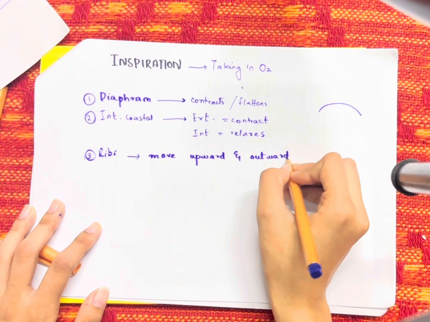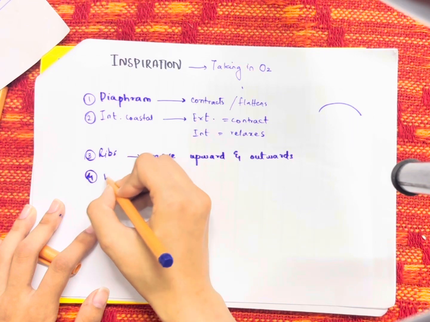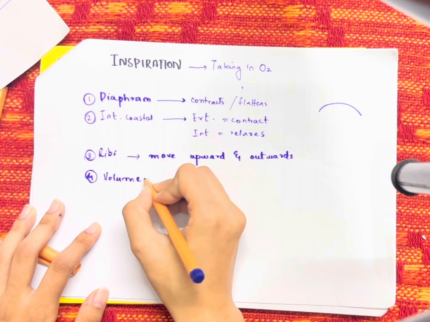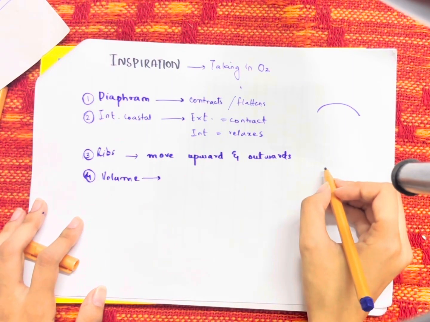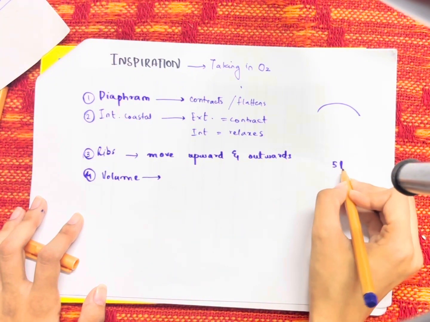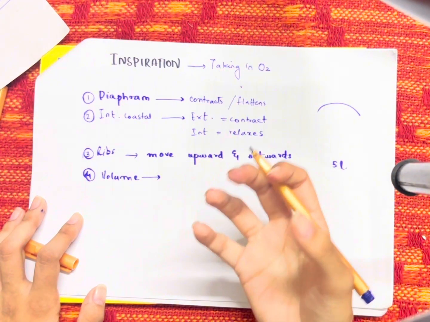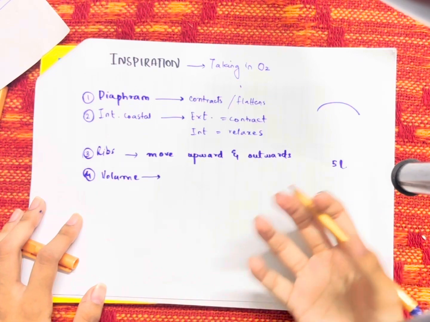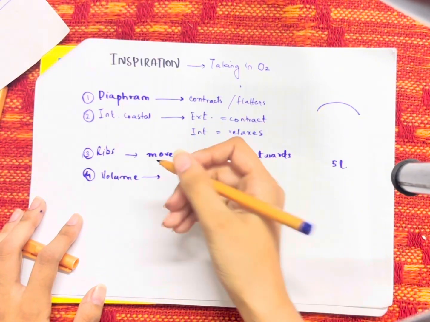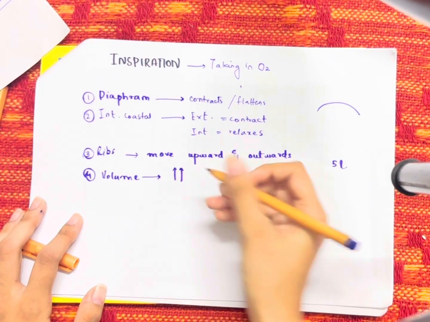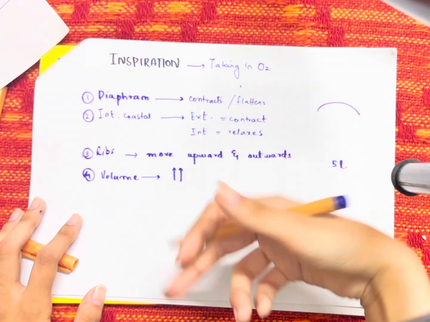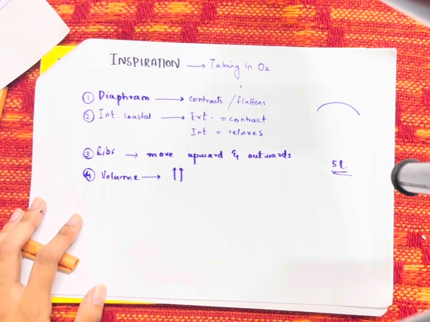After ribs, let's talk about the volume. What difference does occur whenever you inspire something? For example, the normal volume of a lung is 5 liters. Whenever you want to inspire something, that means your lung needs to make up the space. So what happens? Whenever you inspire the oxygen, the thoracic cavity increases as more amount of the oxygen is going to come and be added to the 5 liters that is already present.